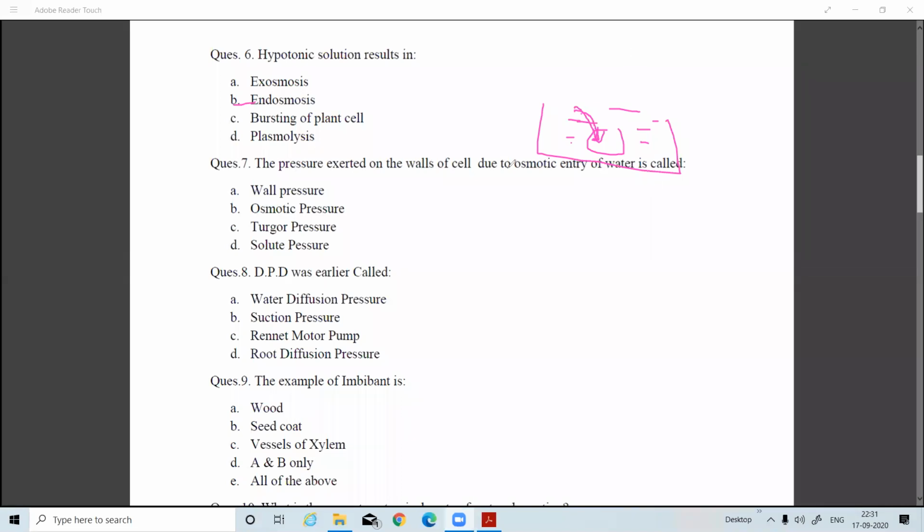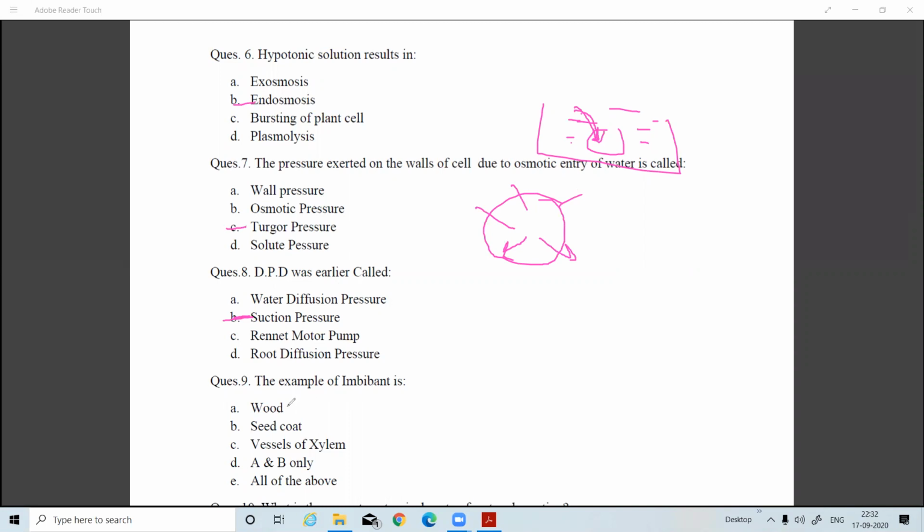The pressure exerted on the cell walls due to the osmotic entry of water. Whenever osmotic entry of water into the cell occurs, due to that water entry, the water exerts a pressure on the walls, which is called the turgor pressure. DPD was earlier called suction pressure. Okay, this was determined by Renner.